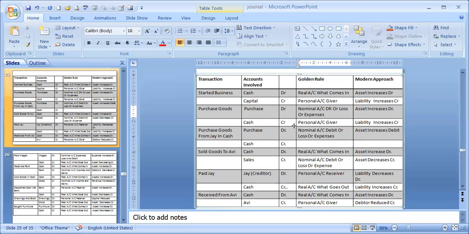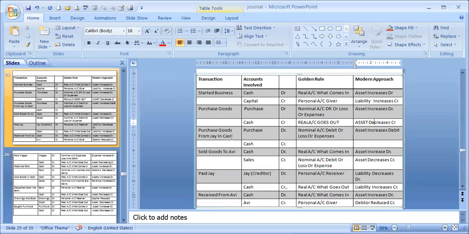Again, the second account involved was cash. Cash is the real account, and real account over here is going out. That means your cash is going out. So real account cash goes out, so what goes out is credit. What goes out is always credit under golden rule. Whereas cash is an asset. Cash is also an asset. Now when asset is decreasing in the business, it will be credit. Asset decreases, so it will be credit.